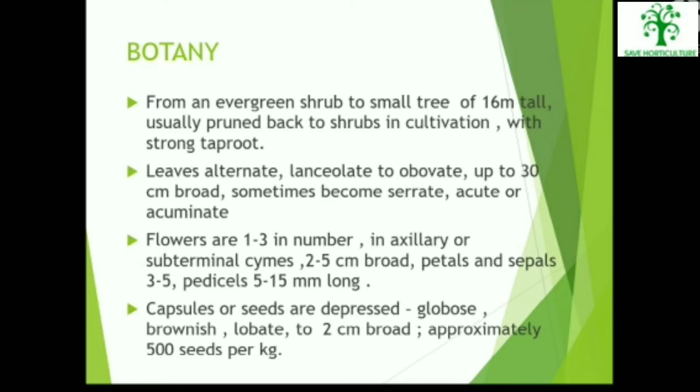Flowers are usually 1 to 3 in number in axillary or subterminal cyme, 2 to 5 cm broad. Petals and sepals are 3 to 5 and pedicel is about 5 to 15 mm long. Capsules or seeds are depressed, globose, brownish, lobate to about 2 cm broad, and there are approximately 500 seeds per kg.